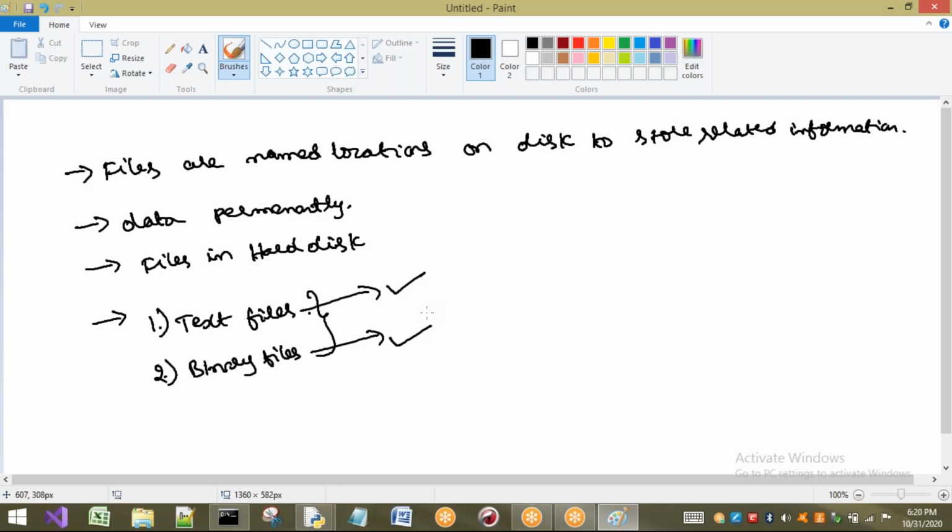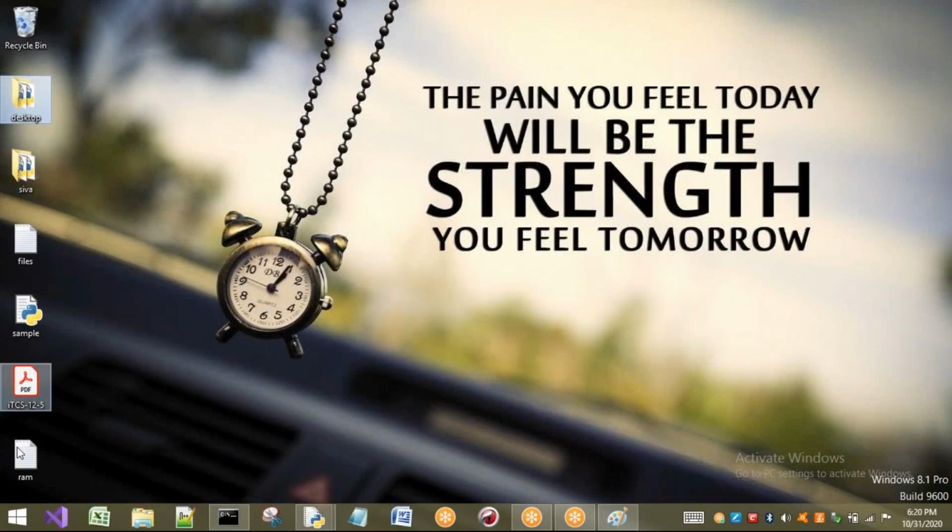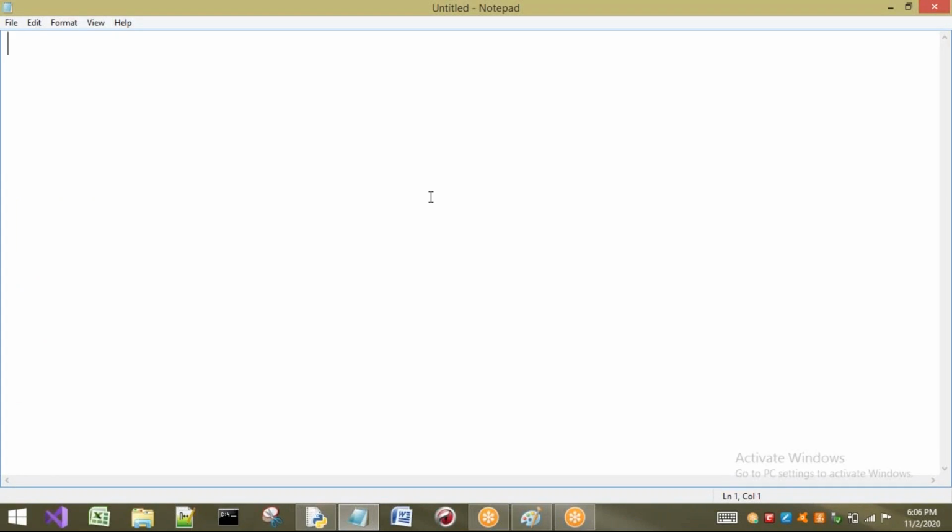Okay, now let us see what is meant by text file. Before going to perform operations on text files, let us see what is meant by text file. Just I will open one text file and I want to show you. Here I am going to take some data. If I want to go to the next line, generally I'm going to press enter. And here I am typing some data.